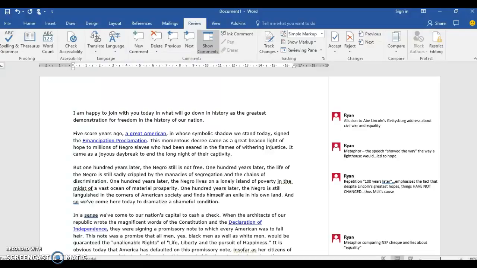So he begins by saying, "I'm happy to join with you today in what will go down in history as the greatest demonstration for freedom in the history of our nation." Right there with that first sentence, he's really demonstrating what the message of this speech is: he is speaking to the people to try and rile them up so that they can create change in the world that they live in.